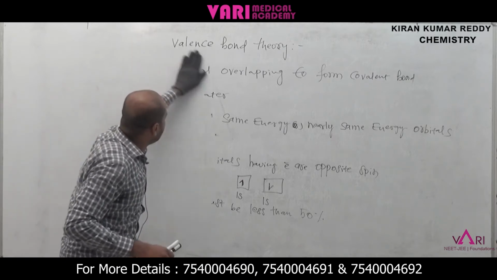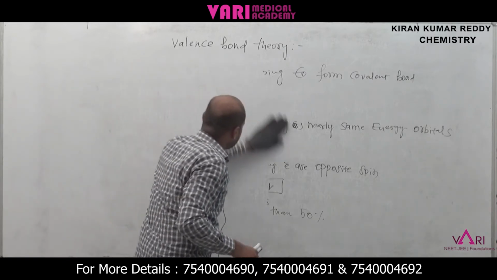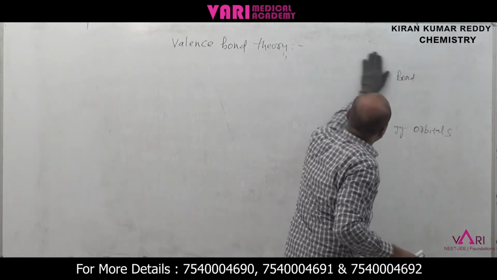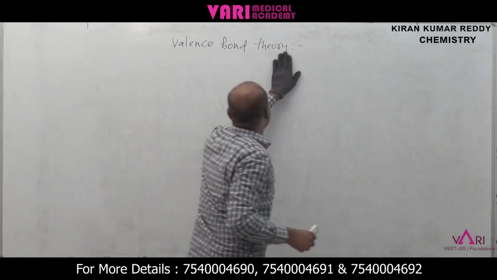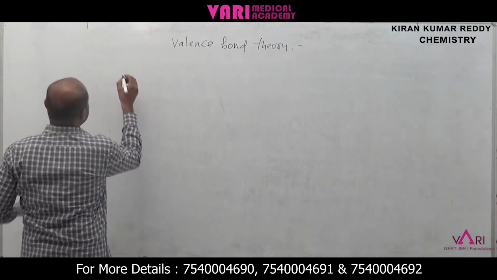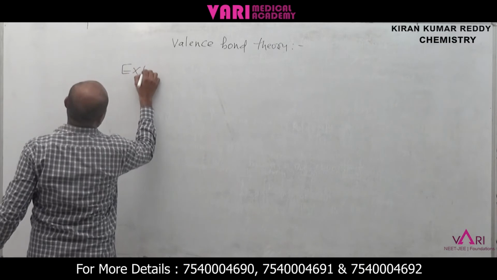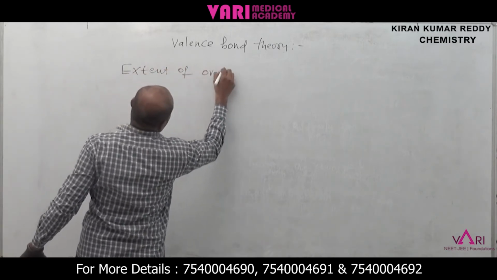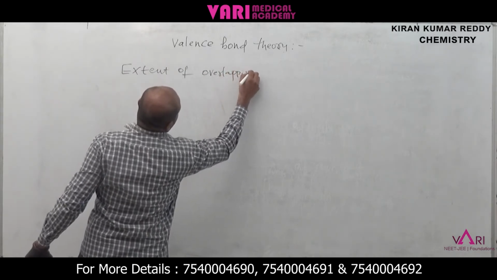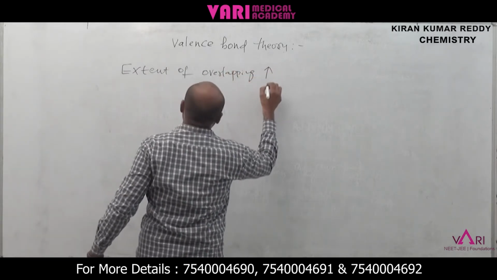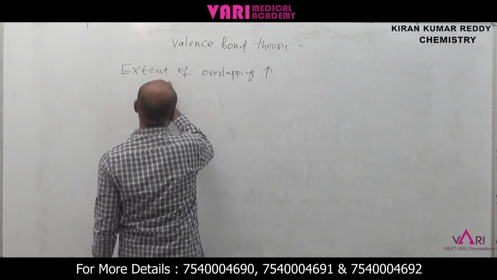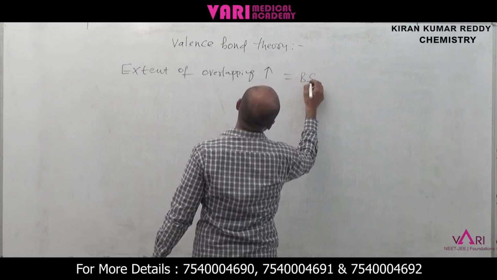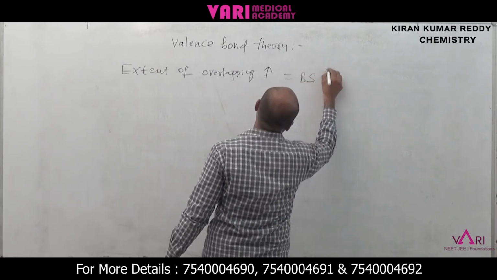Another important point: the more the extent of overlapping, the more the strength of the bond. Now I am writing, extent of overlapping increases. Then bond strength, BS, increases.